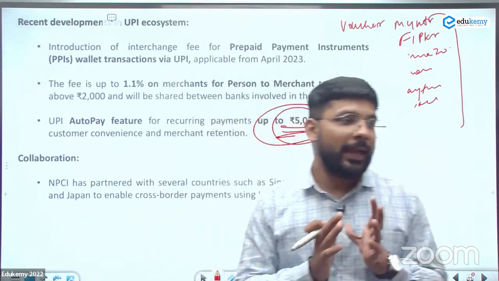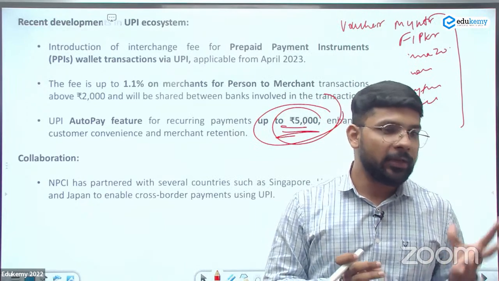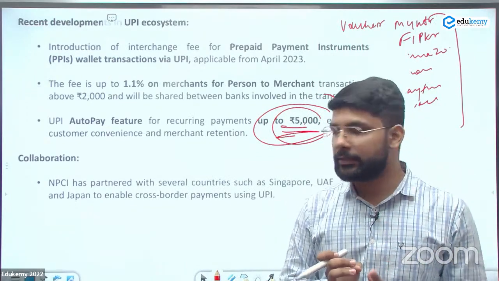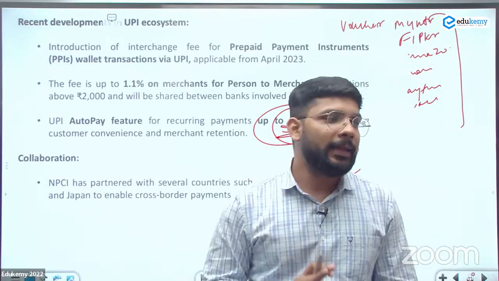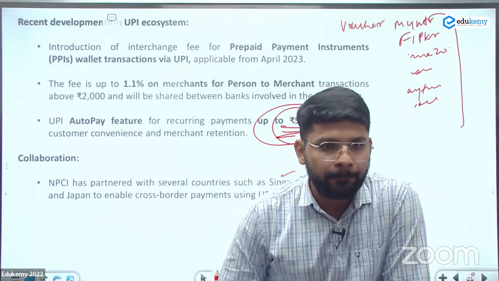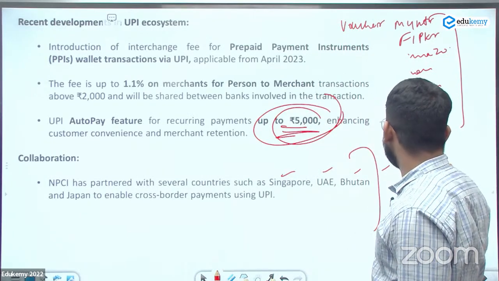And the UPI, the NPCI, is in contact with more than 20 countries which are going to adopt the UPI system. Out of those, Singapore, UAE, Bhutan, and Japan have already adopted the UPI. So this you can use in international relations and diplomacy.